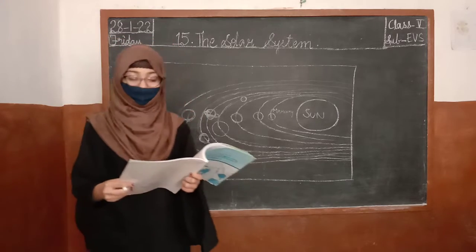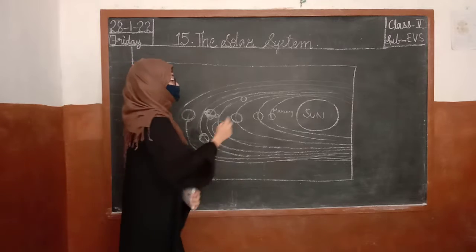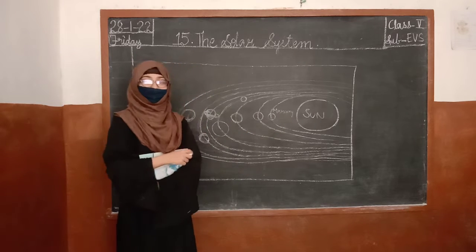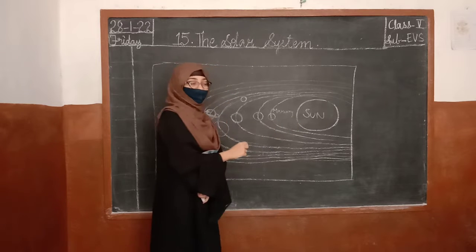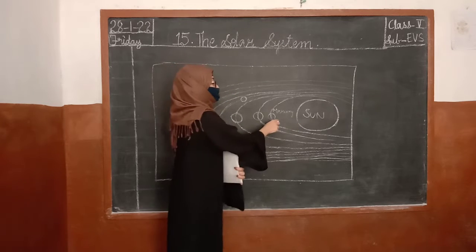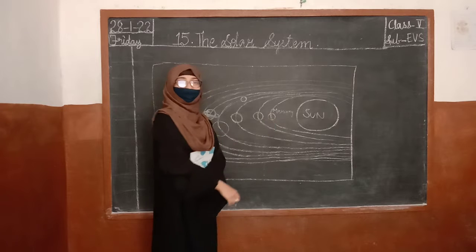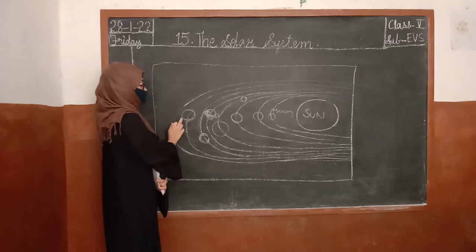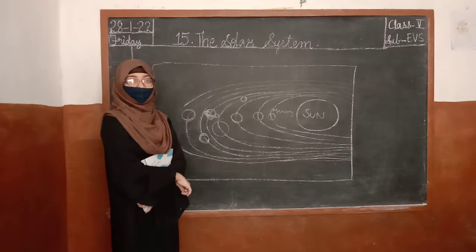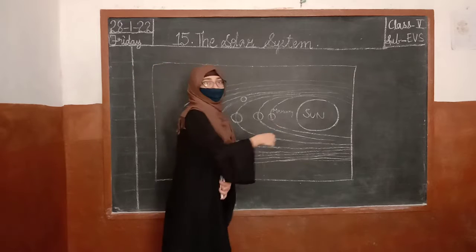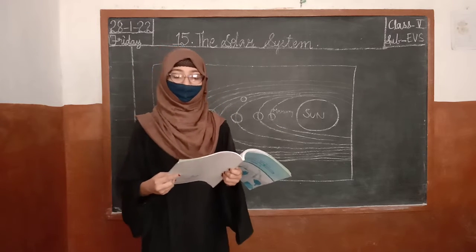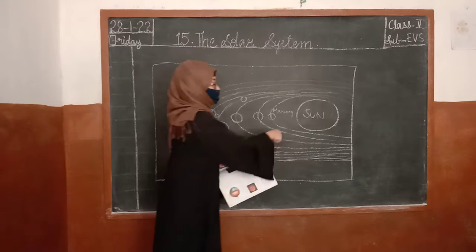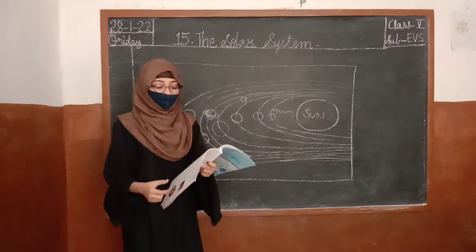Now, we are going to learn about Mercury. Mercury is the first planet, right? It is the first planet from the Sun. So what do you think? The Mercury will get more light, or else the Neptune will get more light? It is the Mercury, right? So yes, it is also the closest to the Sun. It is very close to the Sun.